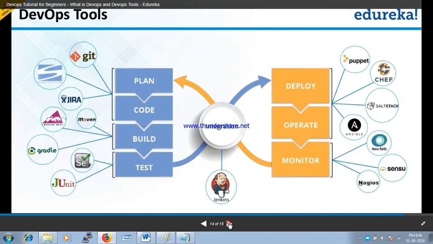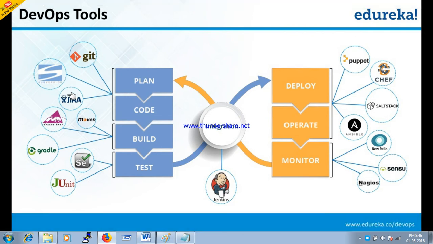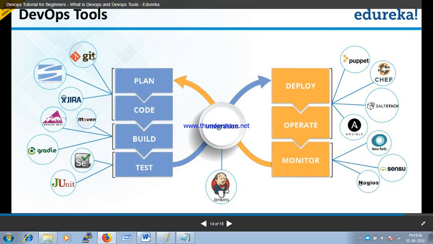Okay, this is a slide for you guys. In the plan and code section we have 3 softwares here: Git, Subversion and Jira. Among these 3 topics, Git is a very famous one, and we are going to see Git in a further tutorial. So don't worry guys.